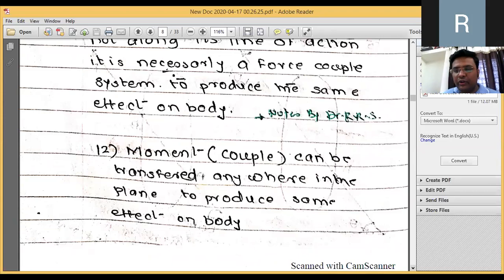Very important concept: the movement couple we can transfer anywhere, right, in the plane, obviously, to produce the same effect on the body. Reason being, if the force is acting in a two-dimensional force system, the movement is acting in the third direction, right. Therefore, since it acts on the third axis, wherever we apply it, it has the same effect on the body, because it gives a turning effect to the body. So that is very important for the calculation.